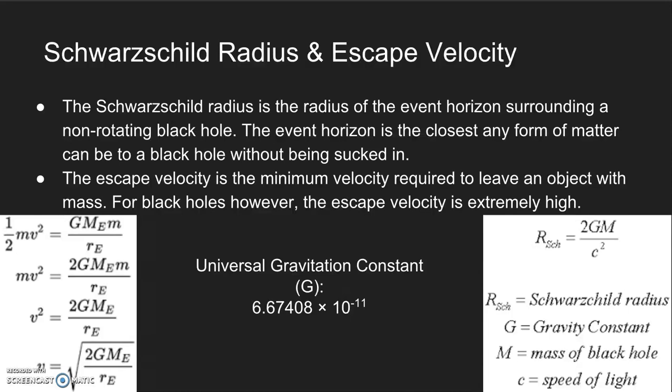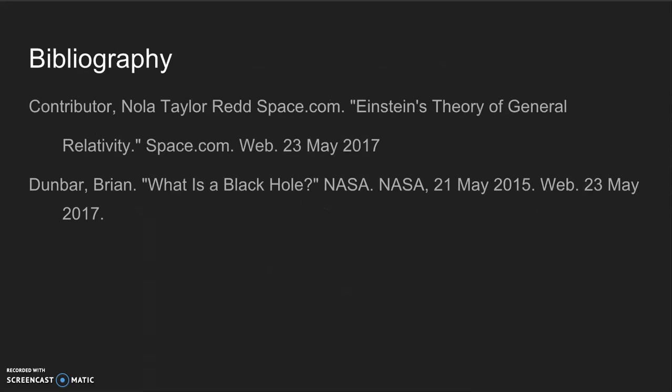The second concept is escape velocity, which is the minimum velocity required to leave an object with mass. When talking about black holes, the escape velocity is extremely high. This is because we must set the kinetic energy equation equal to the force of gravity equation, and then after reducing, you will get the escape velocity equal to the square root of 2 times the gravitational constant times the mass of the black hole over the radius of the black hole. And since a black hole has an extremely large mass and an extremely small radius, the velocity will be extremely high. These are the sources we use, and thank you for watching.